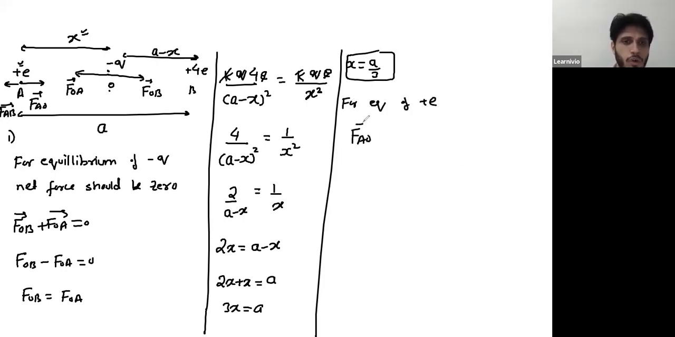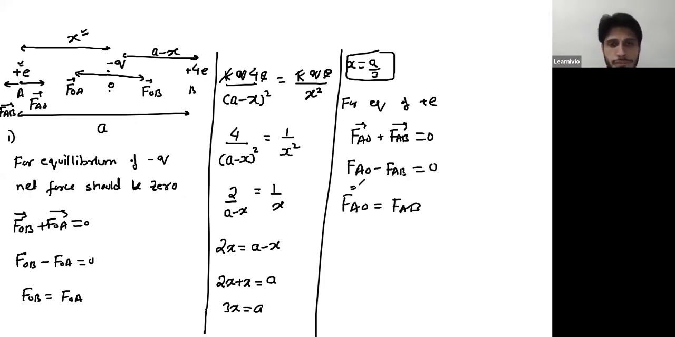That means FAO plus FAB is 0. So here, FAO and FAB are acting in opposite directions. You can subtract them. This would be FAO minus FAB is equal to 0. Or you can simply write this FAO is FAB. Fatma, what's the magnitude of FAO? Magnitude of FAO, Fatma.